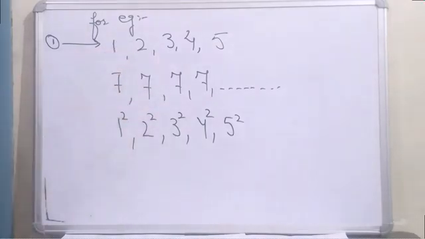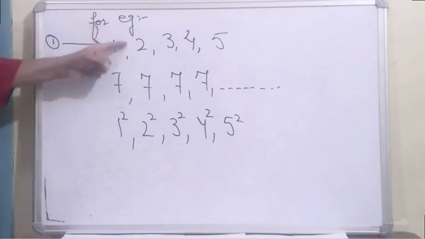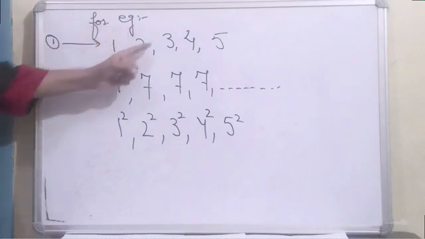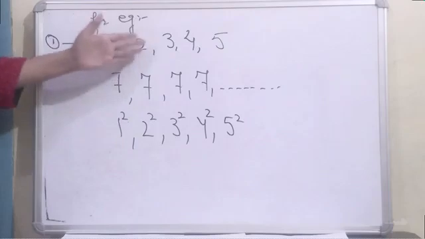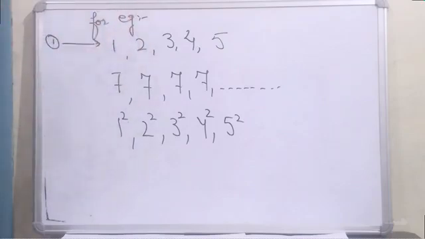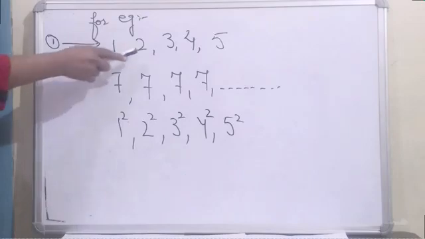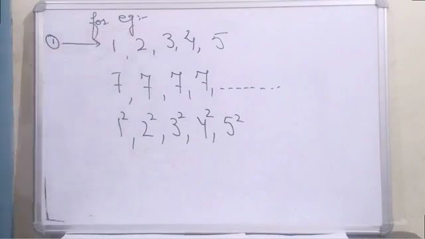So these are different kinds of sequences we have, and a few more things I would like to clear to you. These numbers, 1, 2, 3, are known as the terms of the sequence. So 1 is the first term of the sequence, 2 is the second term, 3 is the third term, and so on.